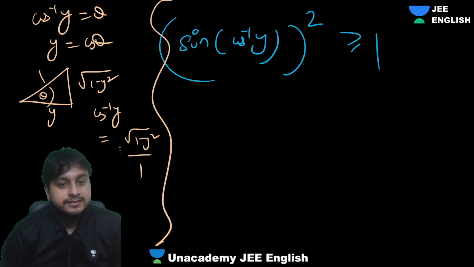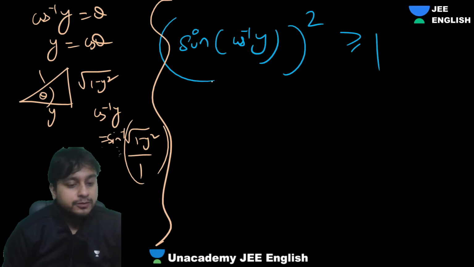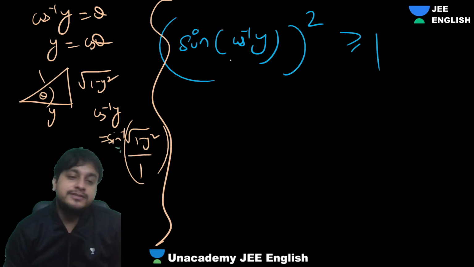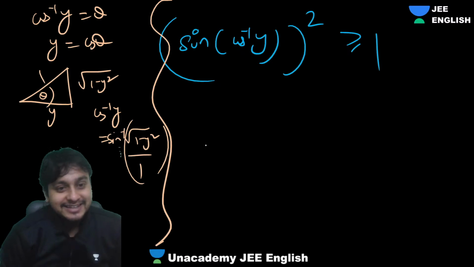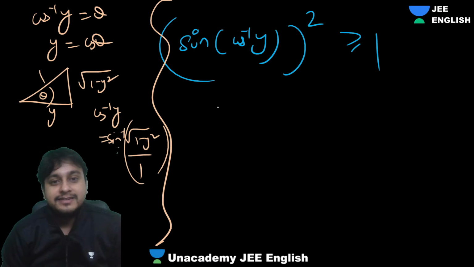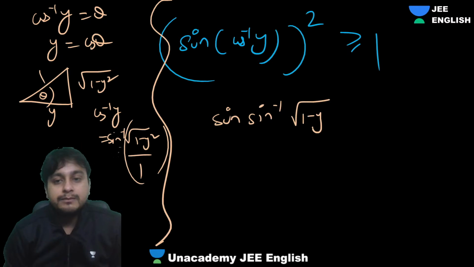This you can also write as sine inverse of this. So what is cos inverse? I've already told you, sine inverse under root 1 minus x square, right? Sine of sine inverse under root 1 minus y square whole square greater than or equal to 1.